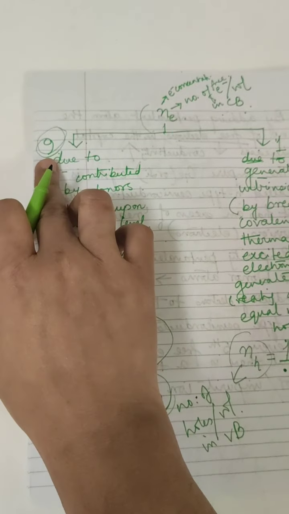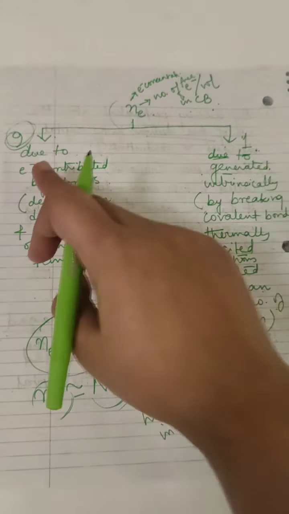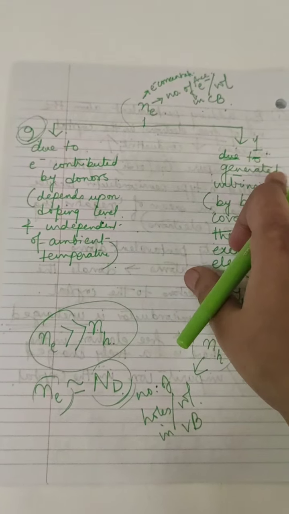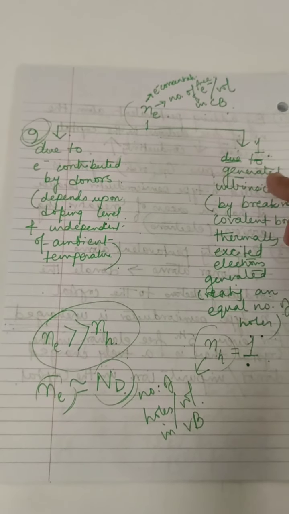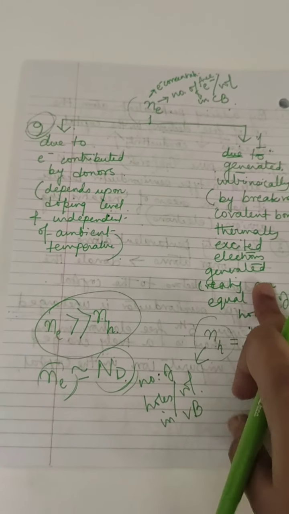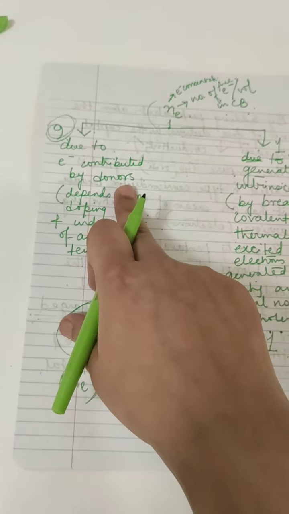Only one is created intrinsically; it's 9:1, or 90% and 10%. 10% is created by thermally excited electrons by breaking of covalent bonds, and 90% is contributed by the donor impurity atoms.